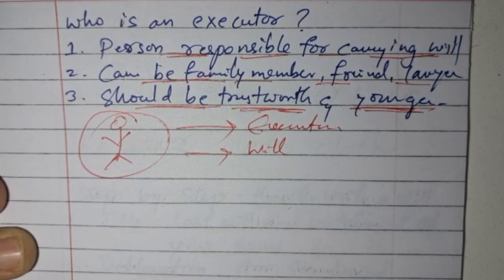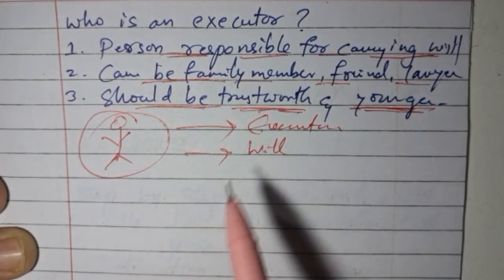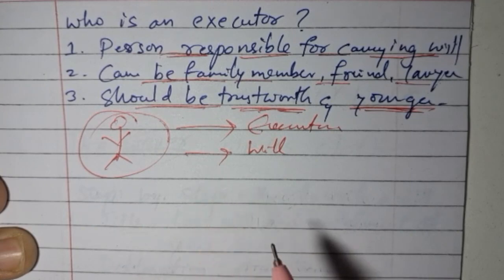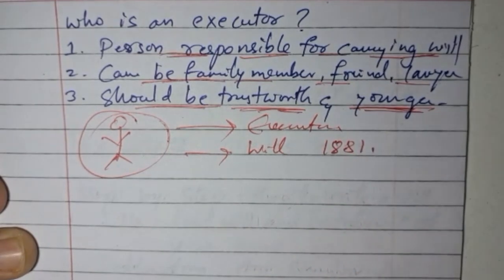So she is going to handle the paperwork like probate under the Indian Probate and Administration Act. There is also one more act that we need to follow. So the executor needs to probate under the Indian Probate and Administration Act 1881. So this is very important.